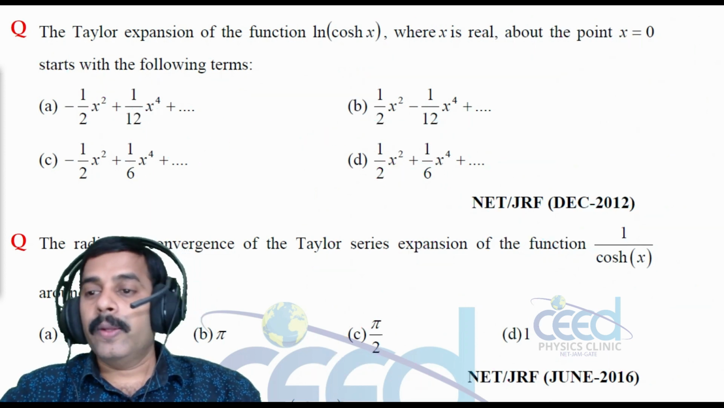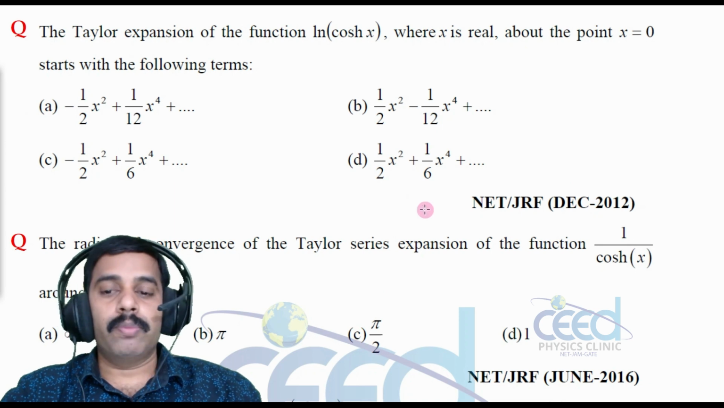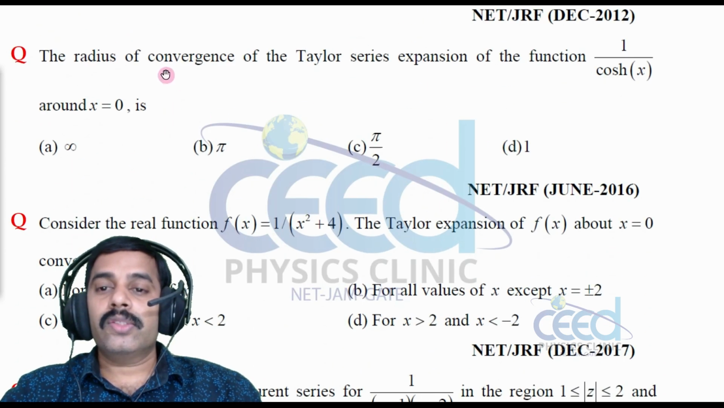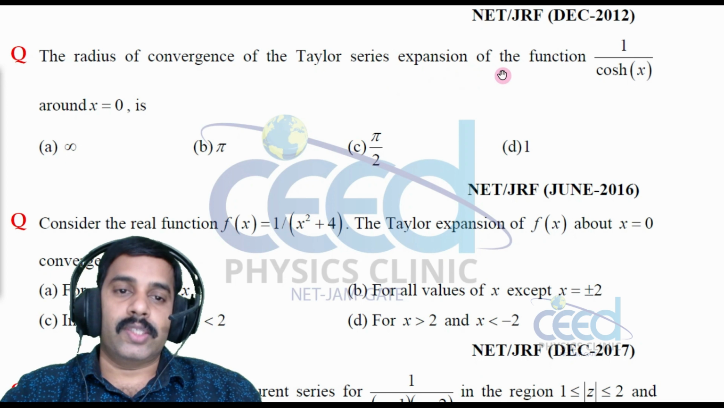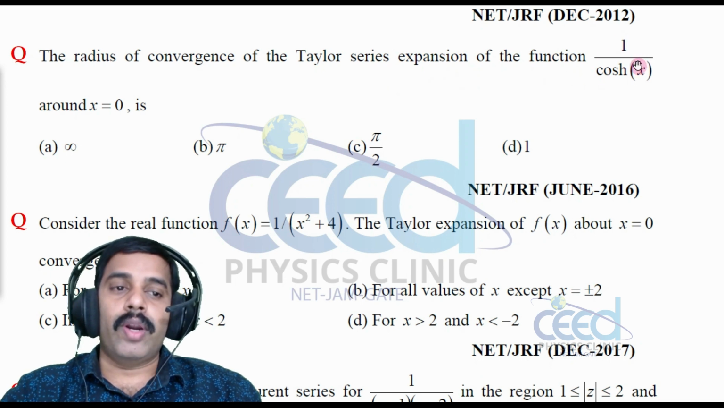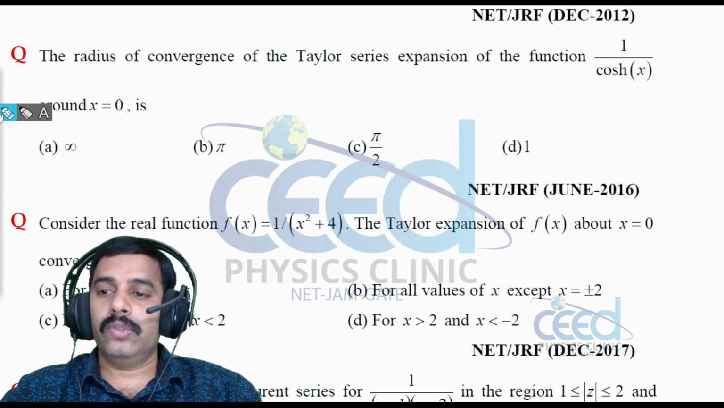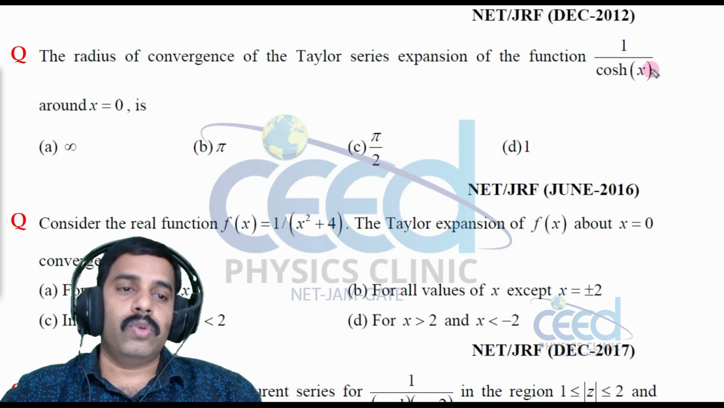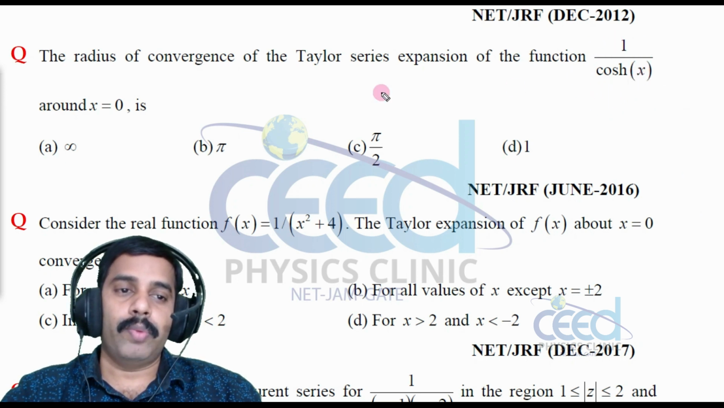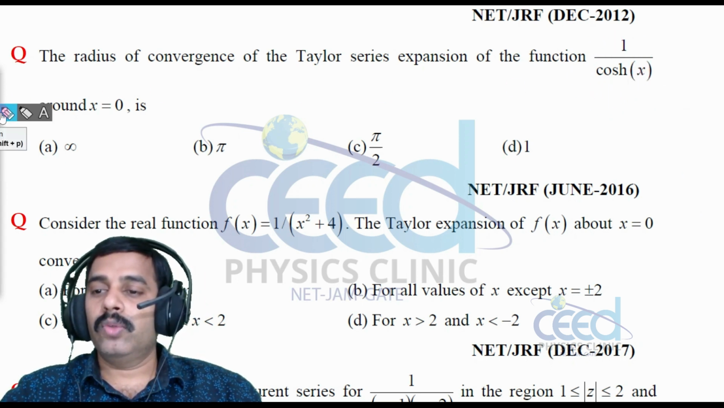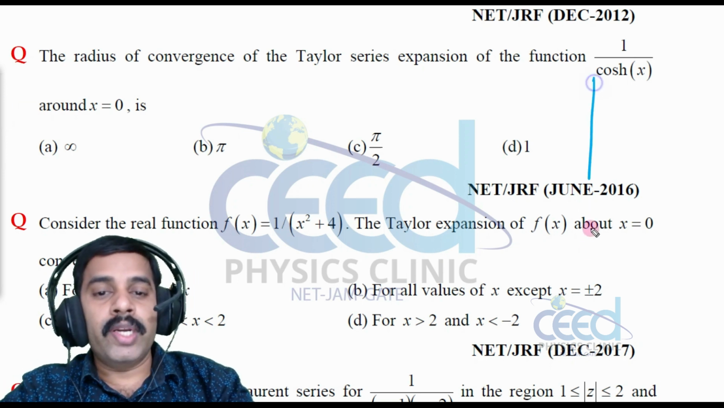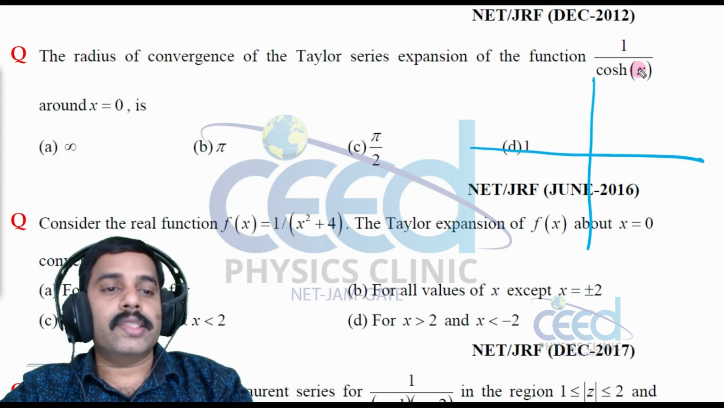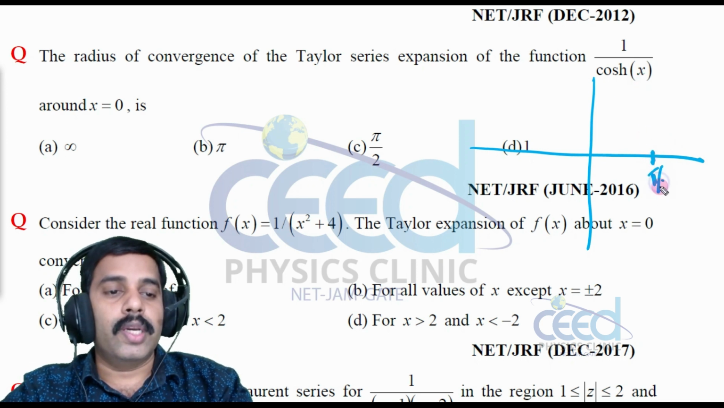All right. Now let us come to another problem. The radius of convergence of the Taylor series expansion of the function 1 by cos hx around x is equal to 0, right? So the function blows up at a value x is equal to pi by 2. Cos h pi by 2 is 0, right? So if I draw a circle with radius pi by 2, so this is the pole pi by 2, right?